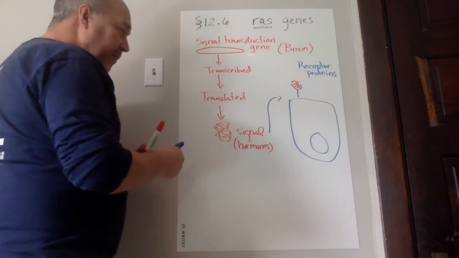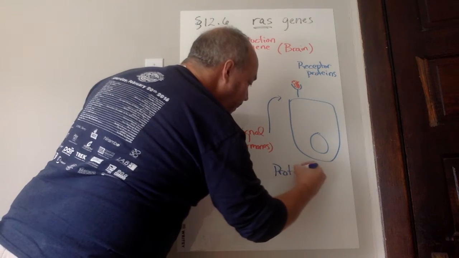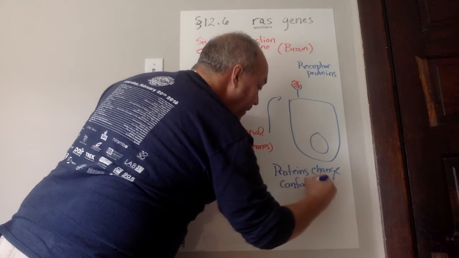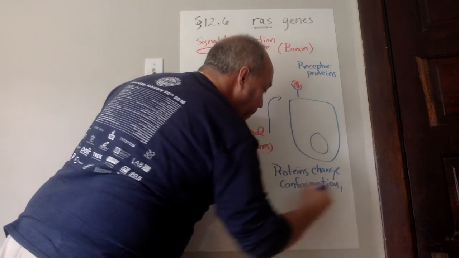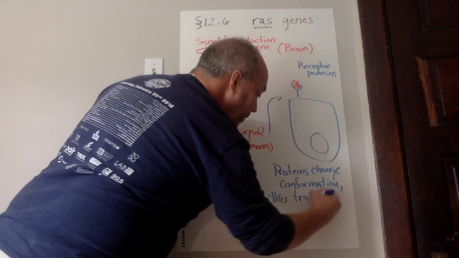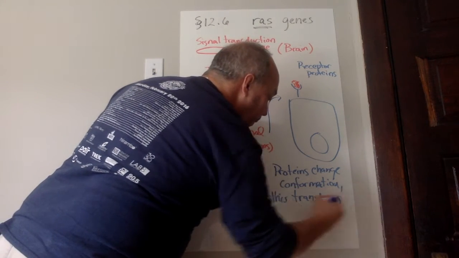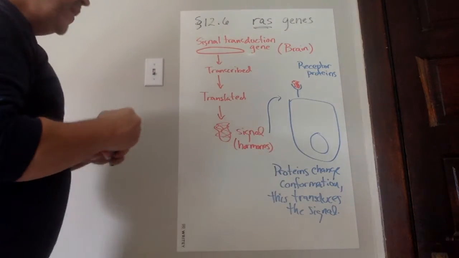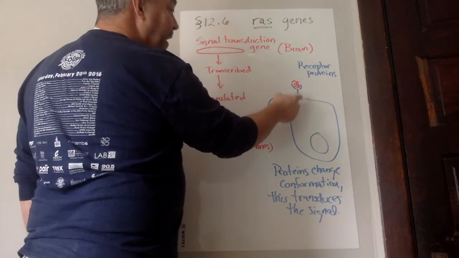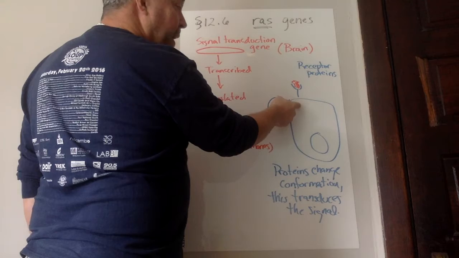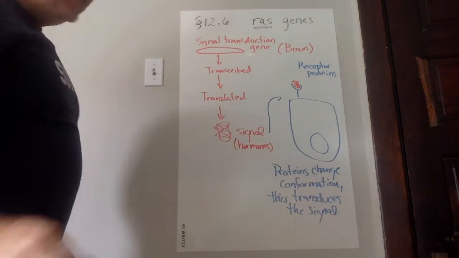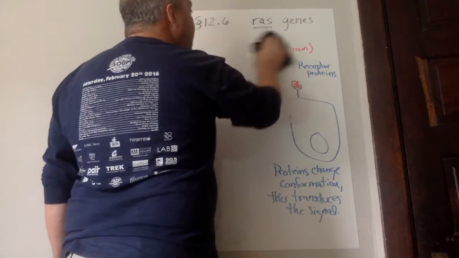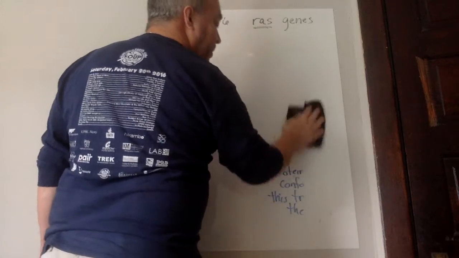So as proteins change conformation, that's the fancy word for shape, this transduces the signal. So transduce is just a fancy way of saying that this message on the outside is carried across the cell membrane to the inside. So once we get there, this is where the RAS gene comes into play. You got to start though with that signal on the outside.